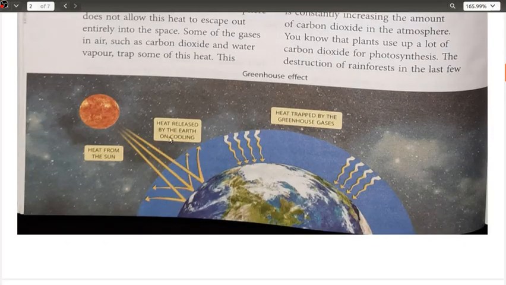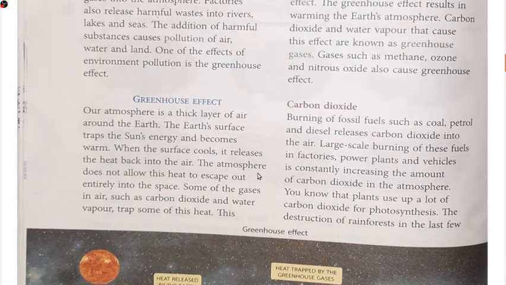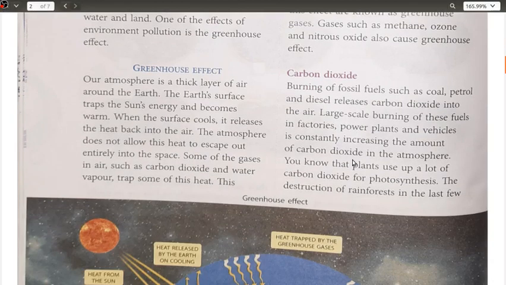Greenhouse effect, I have told you with the help of a diagram as well, how our atmosphere is acting like a one-way service in which the heat from the sun is able to reach the surface of the earth, but it is not able to go back into space, and that is why the environment is getting warmer and warmer. Okay, moving ahead with this, what is the effect of this carbon dioxide? Okay, so burning of fuels.